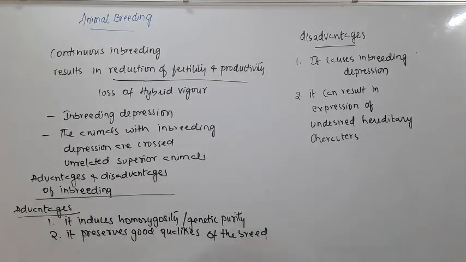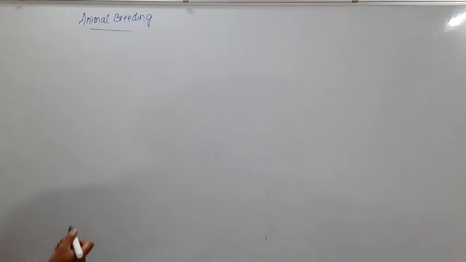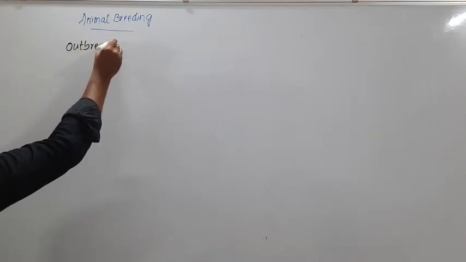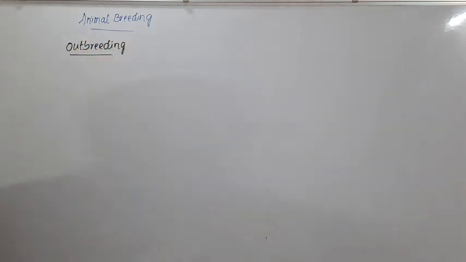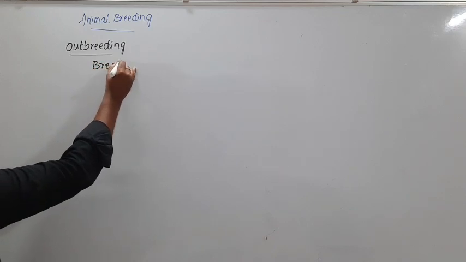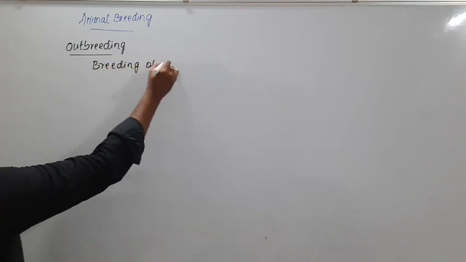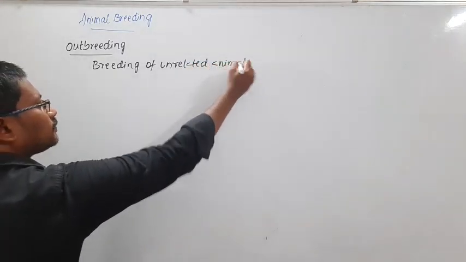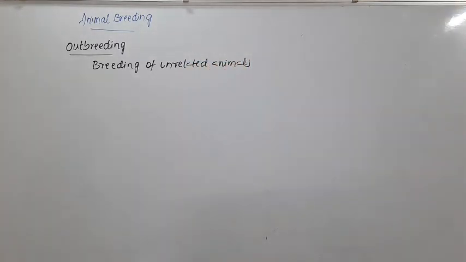Then we shall see about outbreeding. So outbreeding is the breeding of unrelated animals.